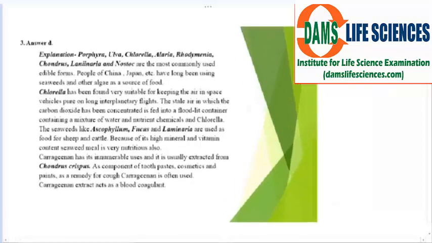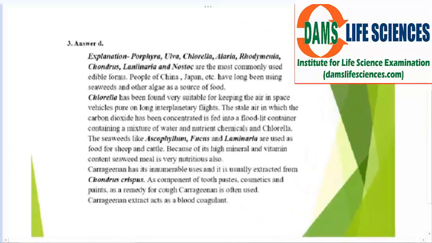Okay, here is the explanation. Let me tell you how it is. Porphyra, Ulva, Chlorella, Laminaria, Rhodymenia, Chondrus, Laminaria, Nostoc are most commonly used in eatable form. People of China and Japan, along the coast, have long been using seaweeds and other algae as a source of food. Chlorella has been very suitable for keeping the air in space vehicles pure in interplanetary flights. The stale air in which the carbon dioxide has been concentrated is fed into a floodlit container containing a mixture of water, nutrient chemicals and Chlorella.